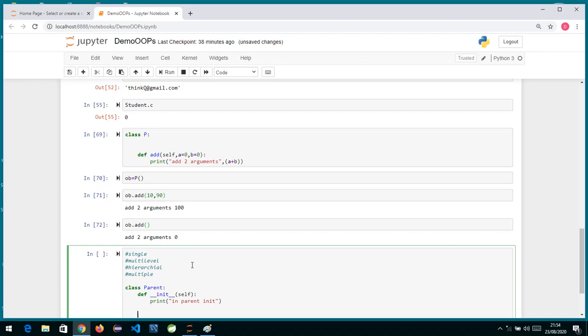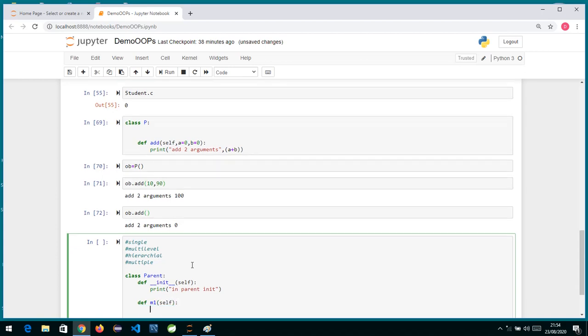Then I write def, suppose m1, and the first argument will be self, and print "in parent m1".